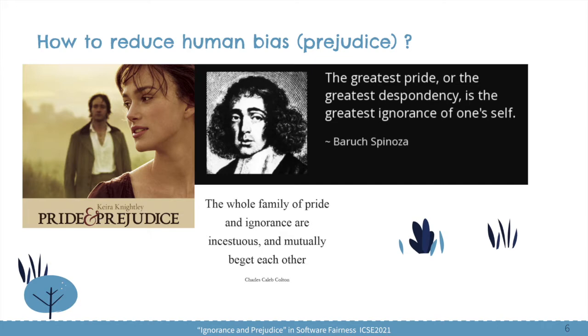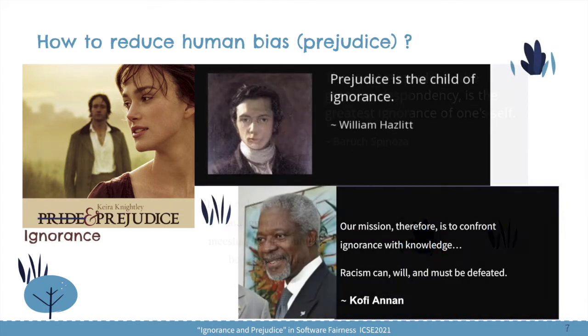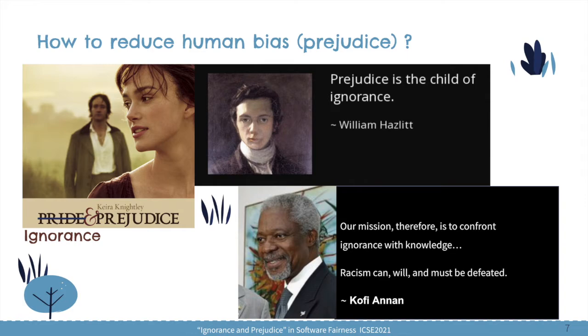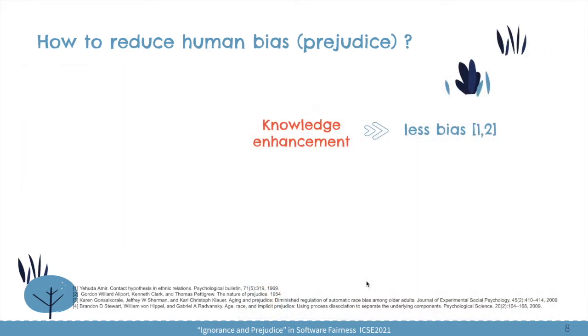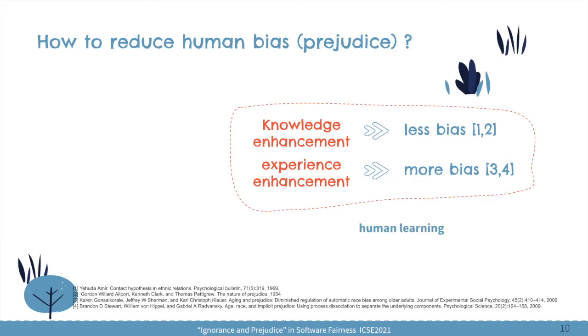If you know that pride leads to prejudice, think about what pride indicates. Pride and ignorance are closely connected and they mutually beget each other. It's long been recognized that prejudice is the consequence of ignorance. And Kofi Annan once also said, "When we confront ignorance with knowledge, racism can, will, and must be defeated." There is also scientific evidence in the psychology domain that knowledge enhancement leads to less bias, but experience enhancement leads to more bias. So this is in human learning.